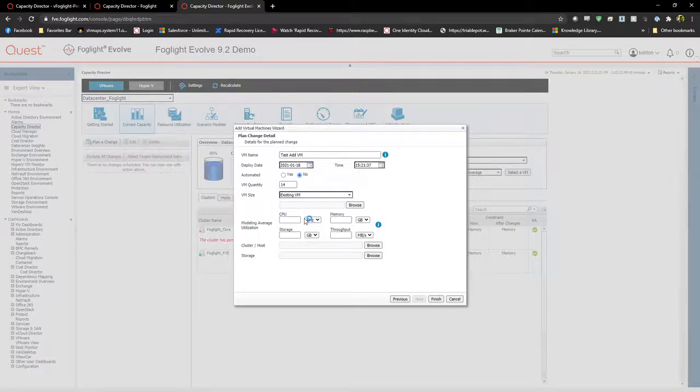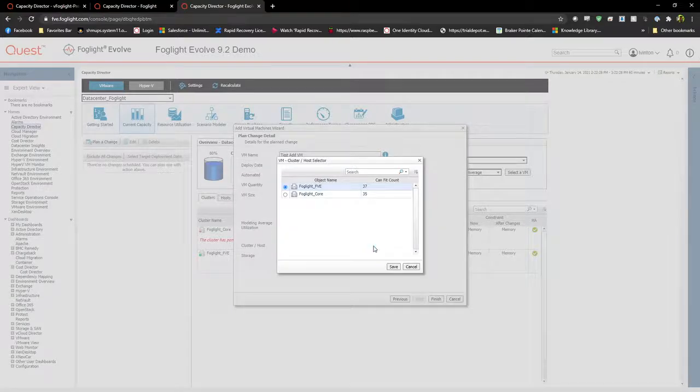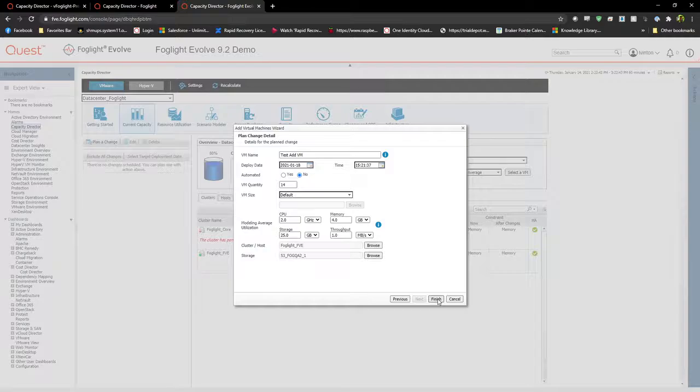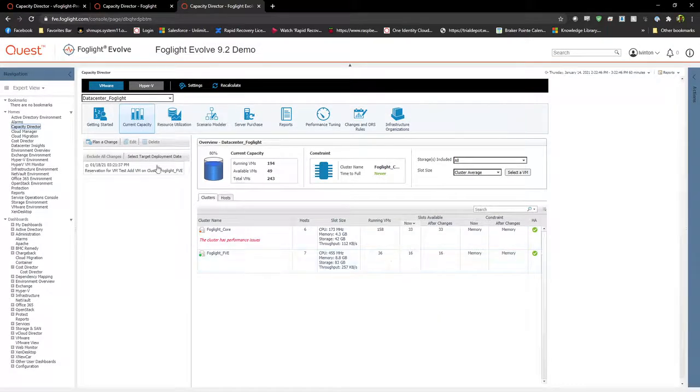And the size of the VM, we'll just click on a default size so we don't have to populate all that stuff. Let's say we want to add to this cluster FogLight_FVE. And then we want to utilize, let's just pick this data store. All right, and hit finish. And now we'll be able to see, let me make sure there's a check applied. So here's what we're going to add, FogLight_FVE. Today, we can add 16 VMs, but after the changes that I have proposed on Monday, we will only be able to add 10 VMs. And that's because of the high capacity and things like that.